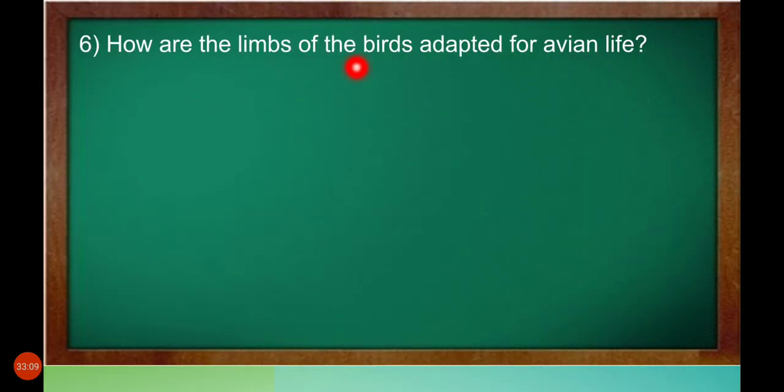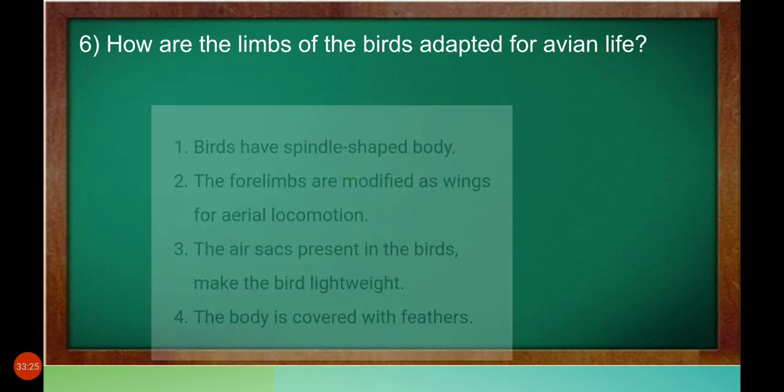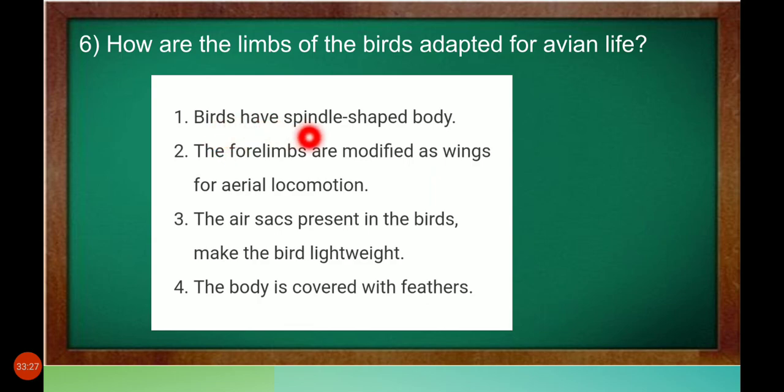How are the limbs of birds adapted for avian life? Limbs means hands and legs. How are they modified in birds? Avian life means life in the air, flying. Birds have a spindle-shaped body. The 4 limbs are modified as forelimbs. Remember, hands are developed as wings, for aerial locomotion, to fly in the air.